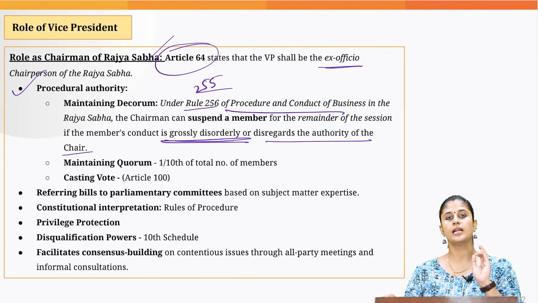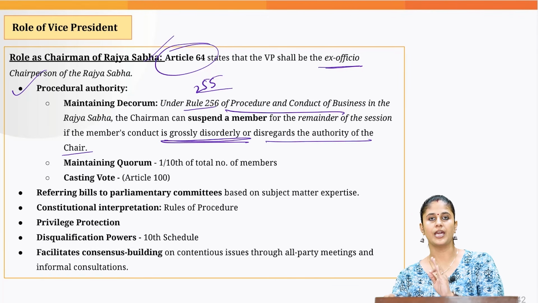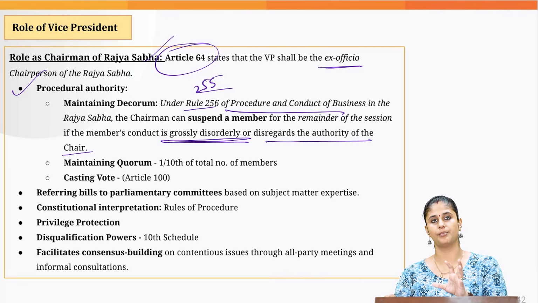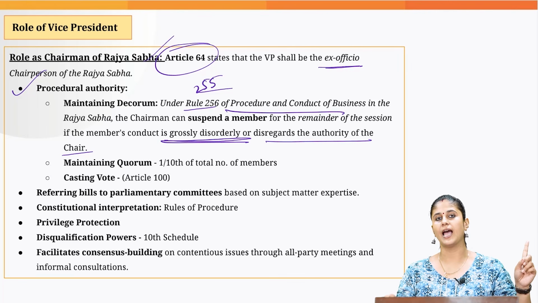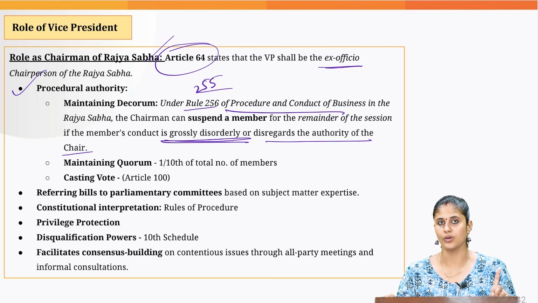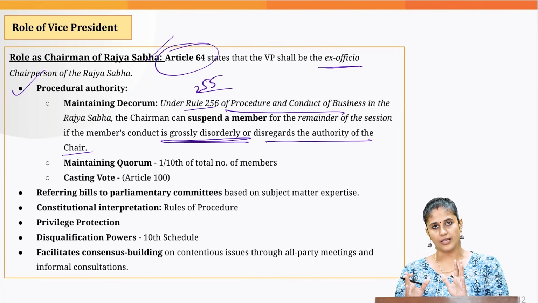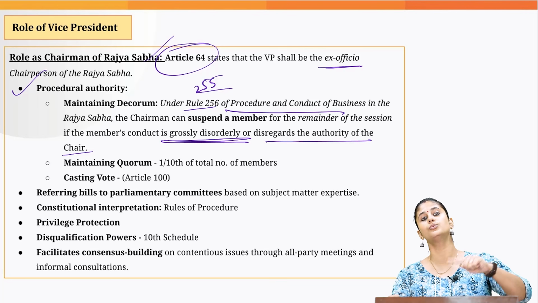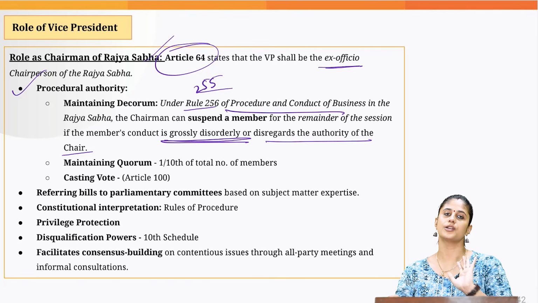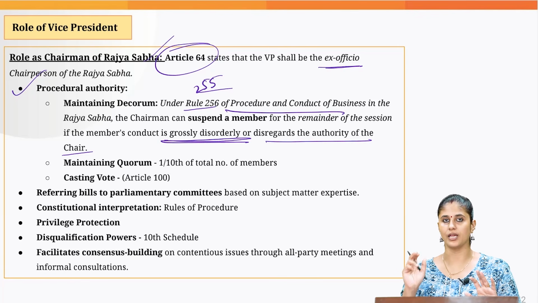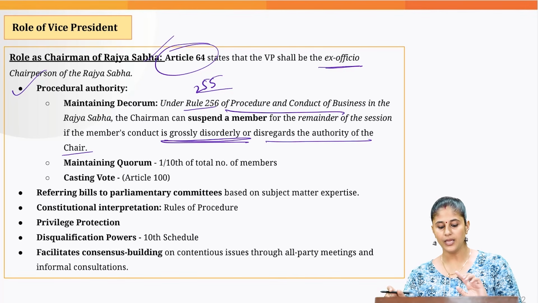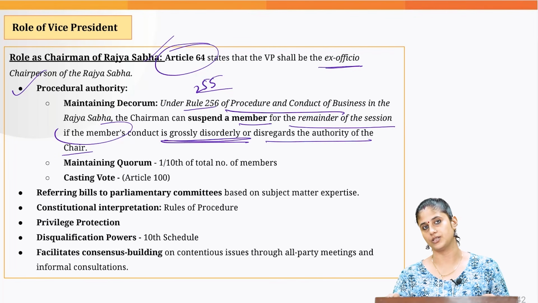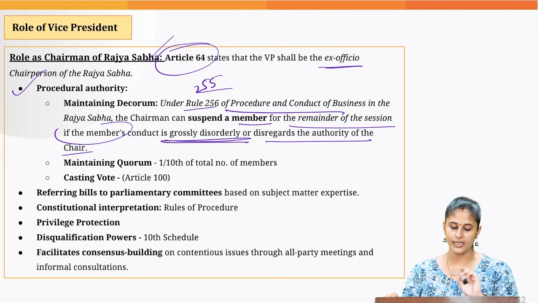You need to understand that the chairman of the Rajya Sabha does not have the automatic power of suspension that the Speaker of Lok Sabha has. In the case of the Rajya Sabha chairman, the chairman names that person, and the House considers the introduction of a suspension motion, and that MP could be suspended for the remaining period of that session. So that's how he maintains the decorum.